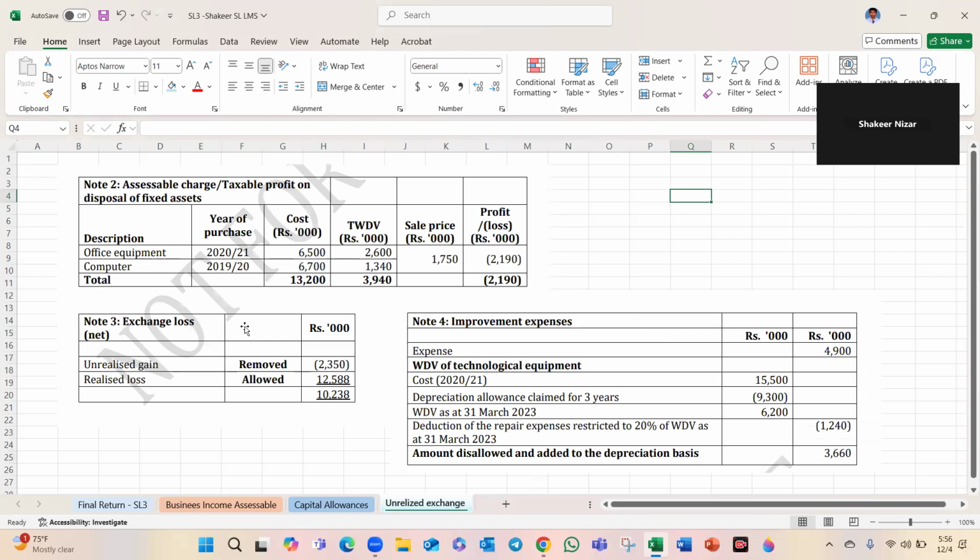Office equipment, let me check this a little, the unrealized gain or loss. Okay, thanks, bye.